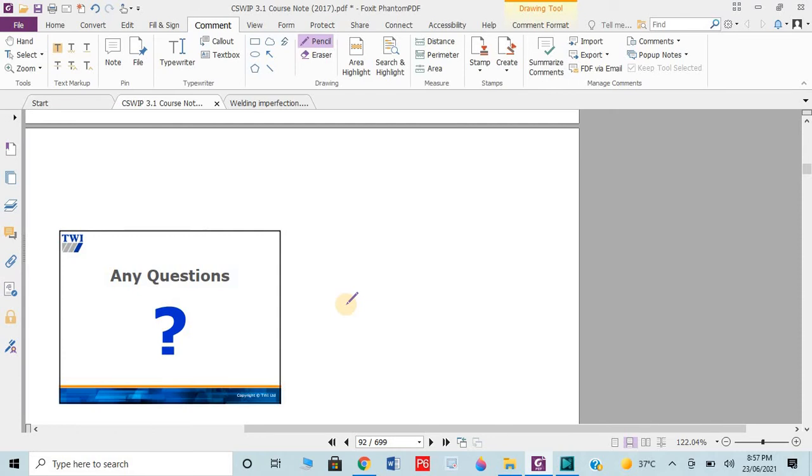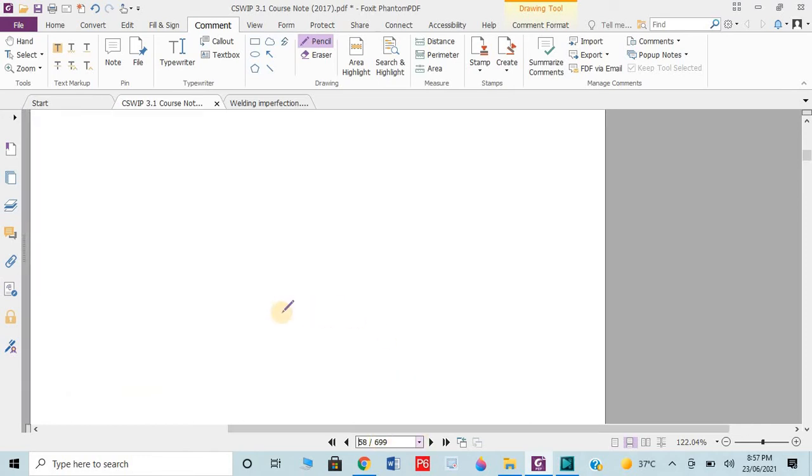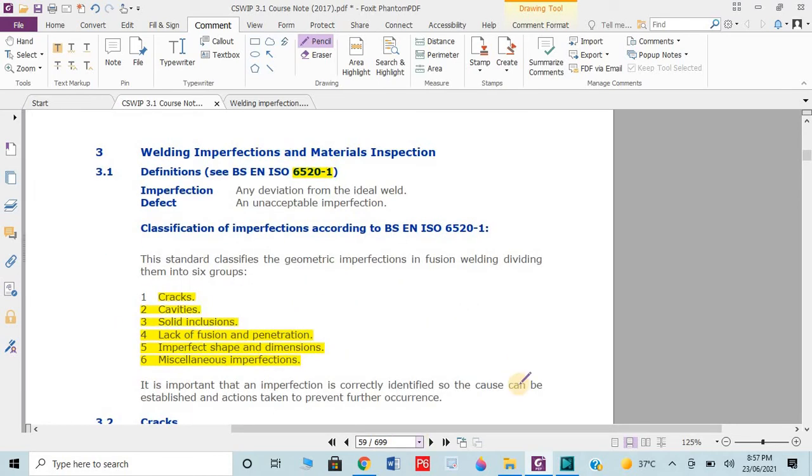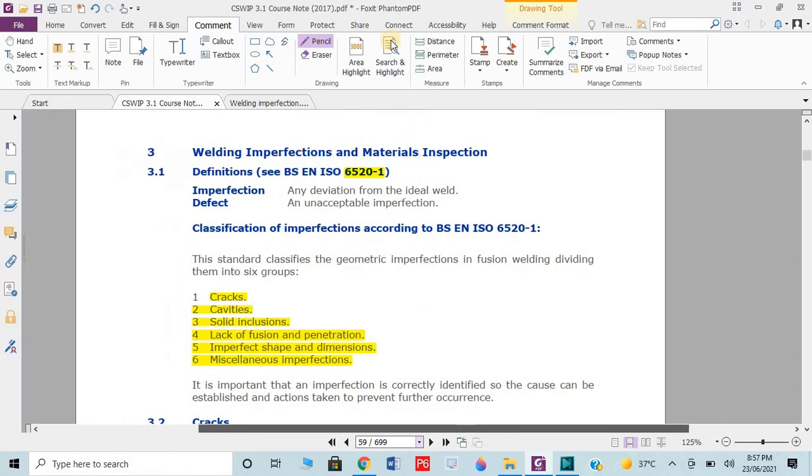Right, now let's get an overview of whatever we learned from the welding defects. The standard which is normally used to measure the defects, imperfections and deficiencies is ISO 6520-1. Please note it down on your paper. The standard normally used for welding imperfections is 6520.